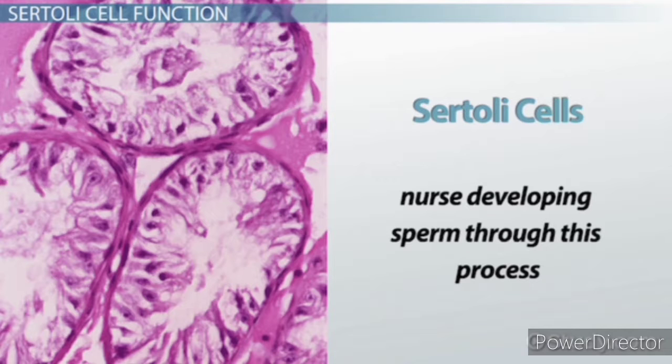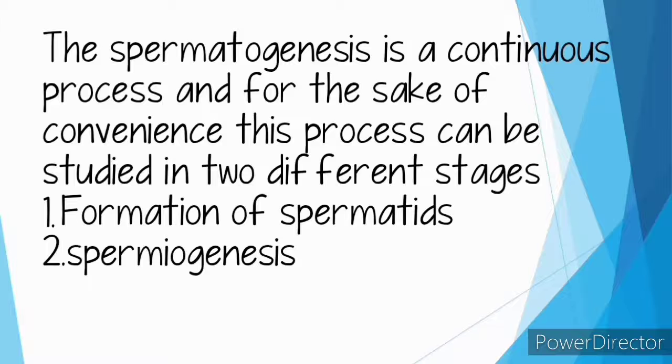Insects do not possess Sertoli cells. When diploid spermatogonia form haploid spermatozoa, the process is called spermatogenesis. Spermatogenesis is divided into two major phases: the first is the formation of spermatids, and the second is spermiogenesis.